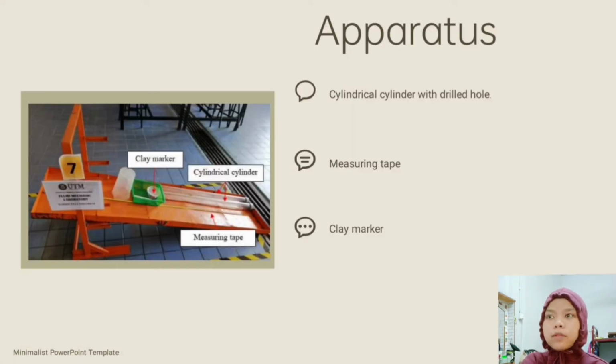Next, we'll be discussing the apparatus that will be used in the experiment. There are only 3 apparatus that you're going to use: a cylindrical tank with a drilled hole, measuring tape, and a clay marker.